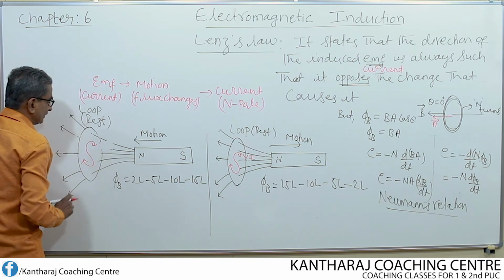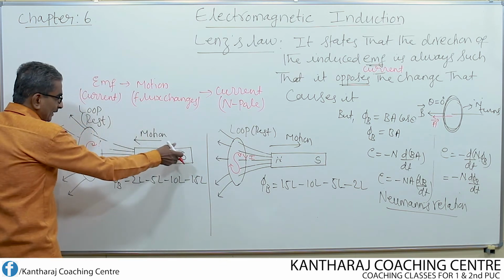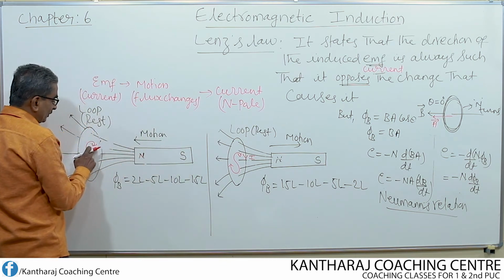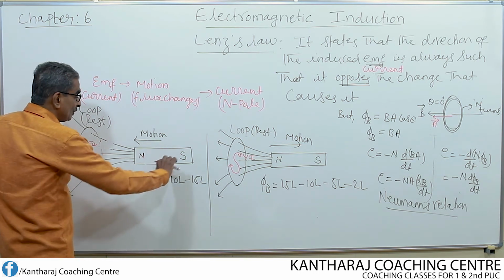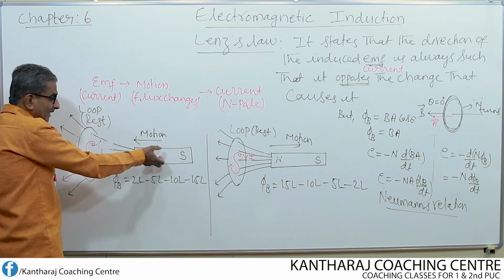Then when you move the north pole of the bar magnet, instead of north pole here, a south pole would be produced. If that is the case, what happens? No need to move the magnet, because the south pole itself attracts the magnet.